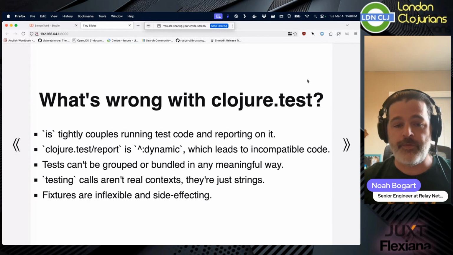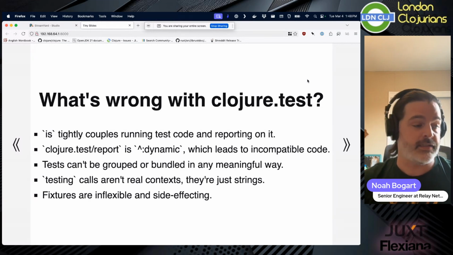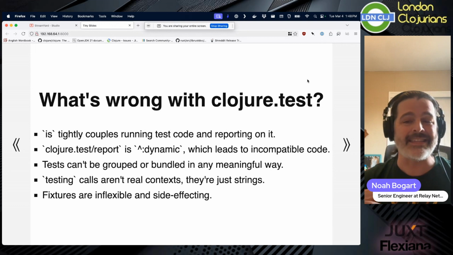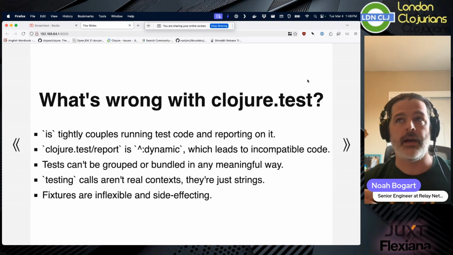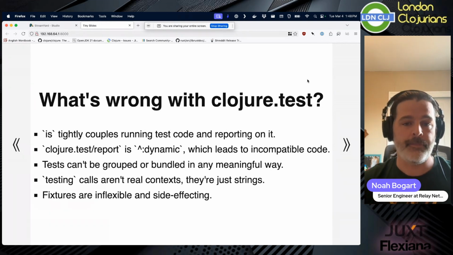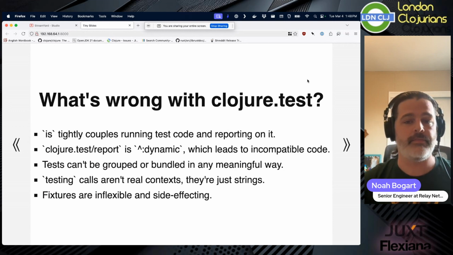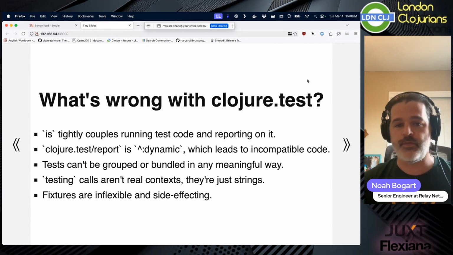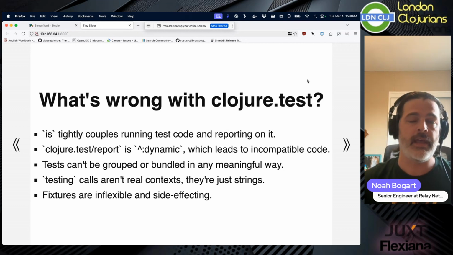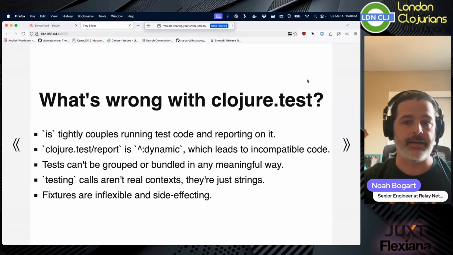Additionally, the primary function that does the reporting is clojure.test/report, and that's a dynamic variable, right? And so the idea is that if you redef it, you say, okay, for this run, I want to redef this to have some other printing system.